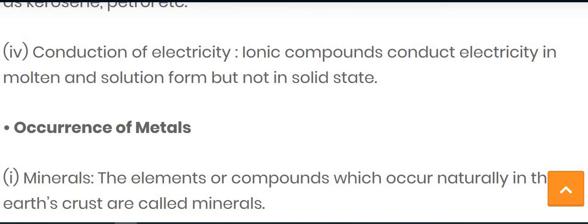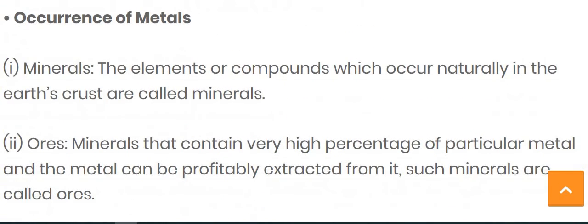Now the next point is the occurrence of metals, means in nature, in which kinds of forms we find them. The first one is minerals. What is the meaning of minerals?